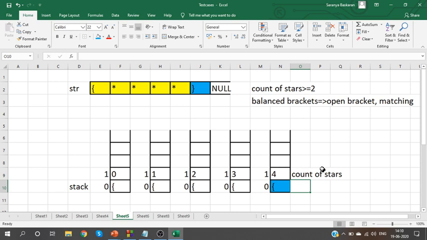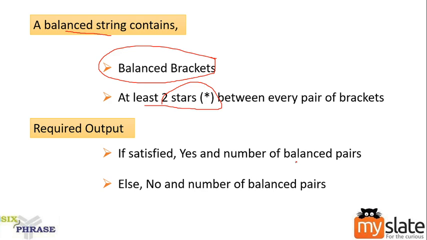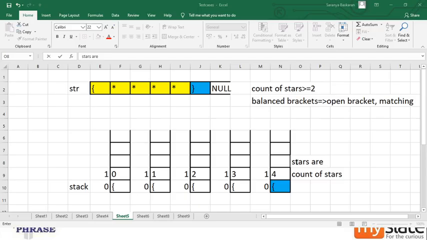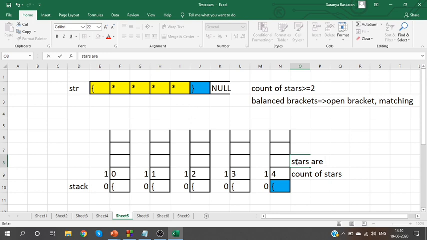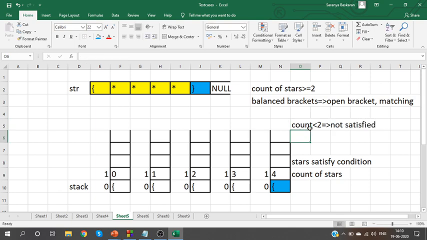So what should you do here? First, check whether the count is greater than or equal to 2. If the count is greater than or equal to 2, it is a balanced star count, right? Stars satisfy the condition, when the count is greater than or equal to 2. If your count is less than 2, then the condition is not satisfied. Clear?